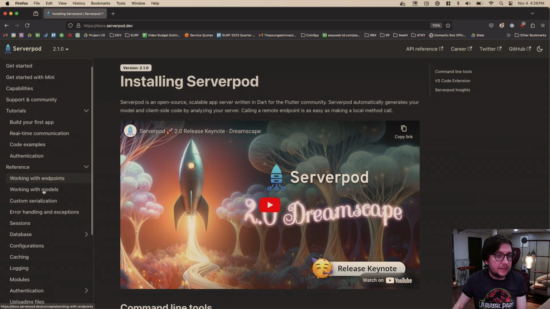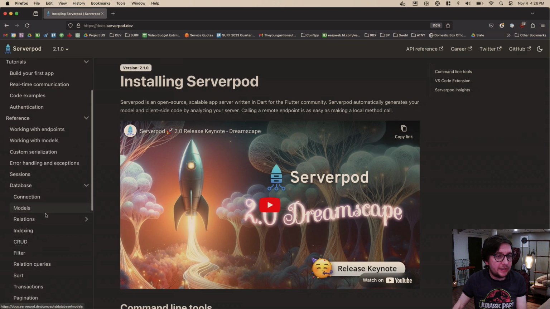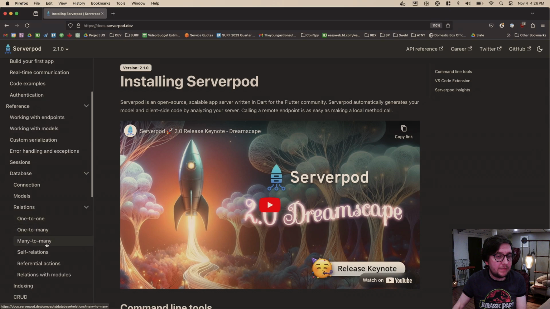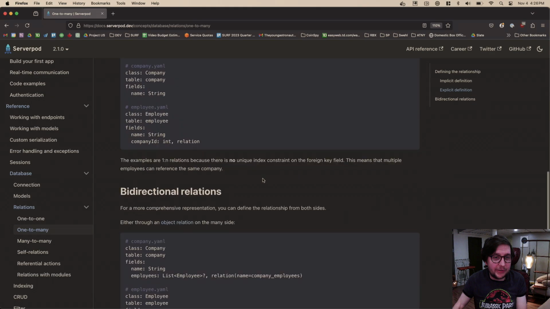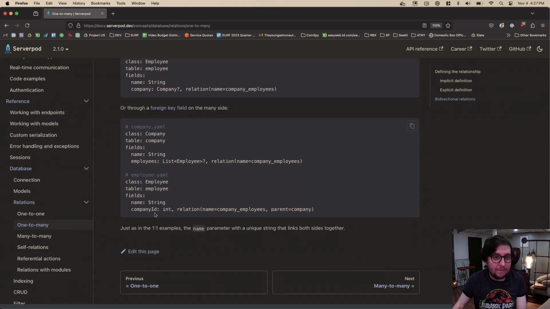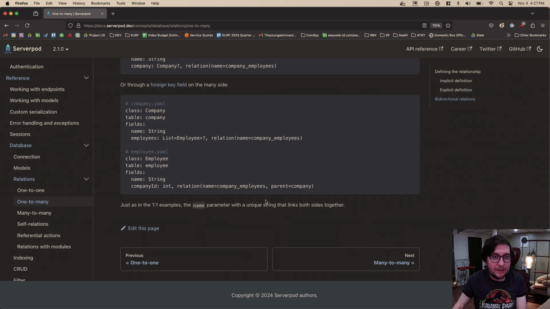Reference, database, relations. This would be a one-to-many, I think. So there's our fields. But I want to see, we started doing it the other way for some reason. Field string, company ID, relation, name equals that, parent equals that. Okay.